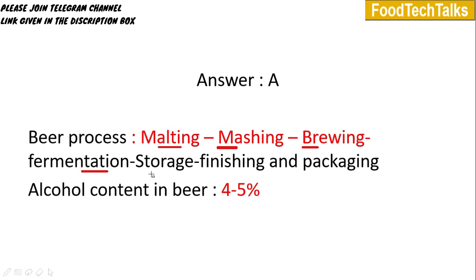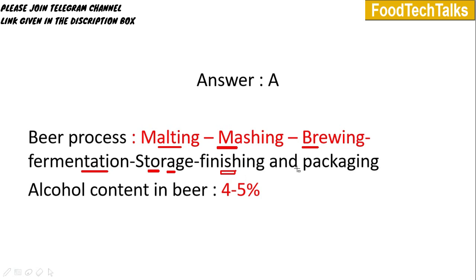Why is it always lager? Lager yeast is bottom yeast, meaning during the growth of these cells it will produce biopolymers. So it will increase the density and always sink into the bottom of the beer. Next step is storage. Before storage, we will filter and remove all the dead cells from the beer. Then we will keep it for storage. Storage will happen at 0 degrees Celsius for a few months. During storage, we will add proteolytic enzymes or clay as a clarifying agent to prevent chill haze. Chill haze means cloudy appearance in the beer.